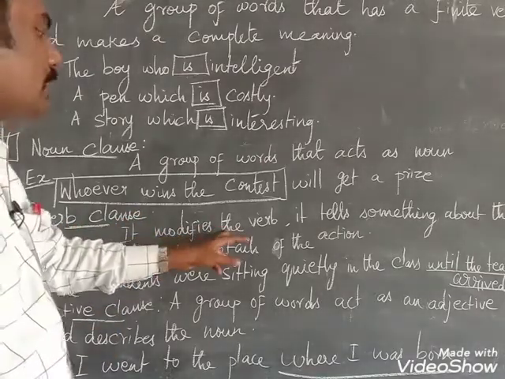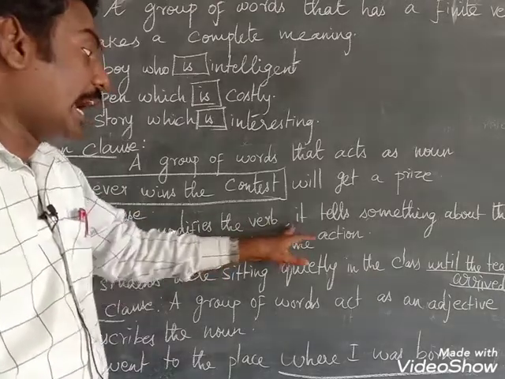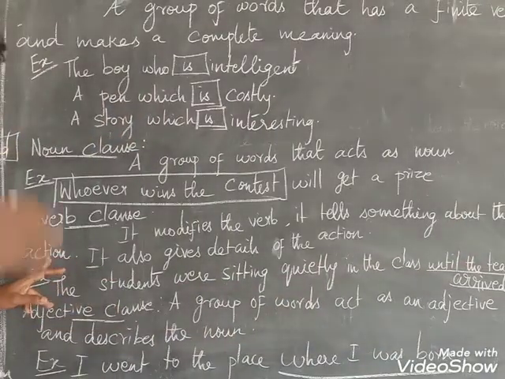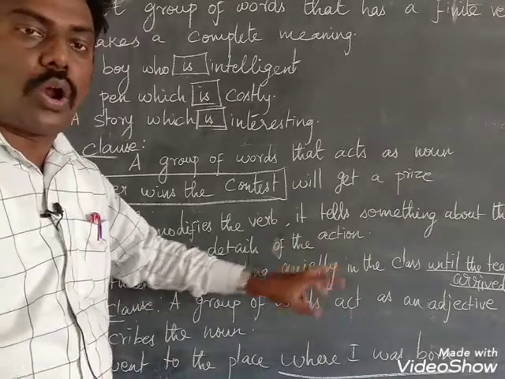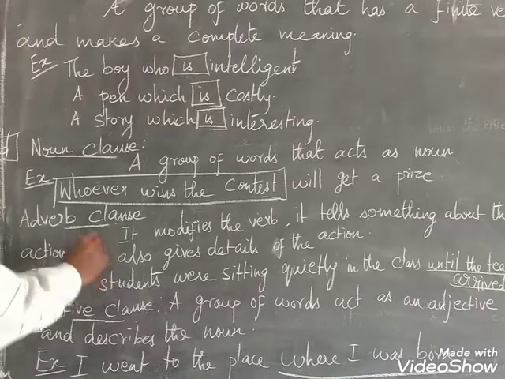Adverb means it modifies the verb. It tells something about the action. It also gives additional information about the action, so that it is called adverb.